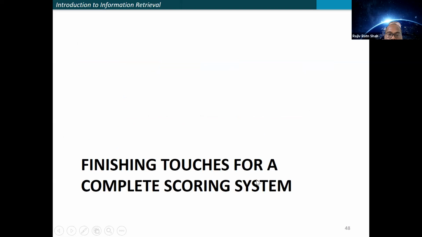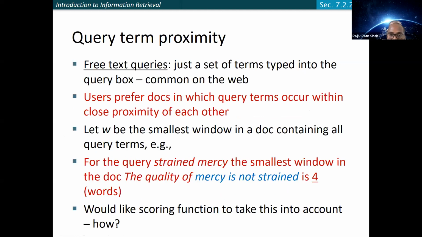The last part is the finishing touches for a complete scoring system, because once you are building a complete scoring system, you need to consider proximity. For example, as users, we want free text queries, just like in the common way, where you simply type some query terms.